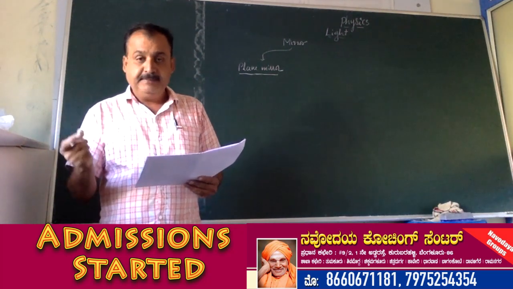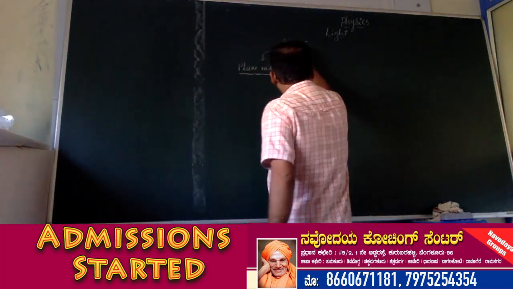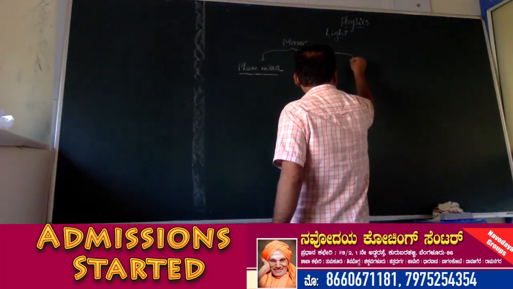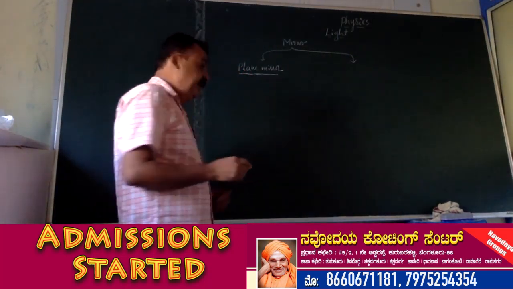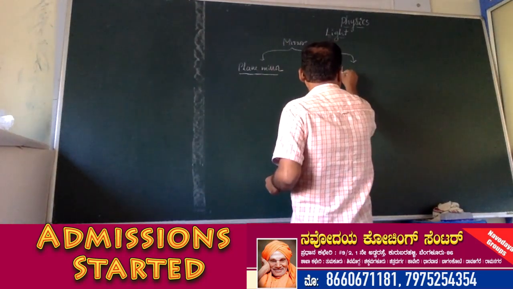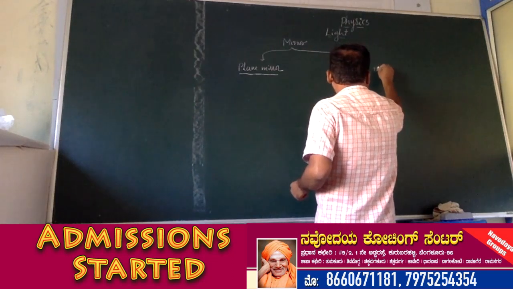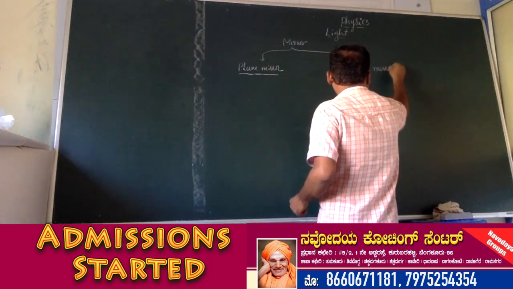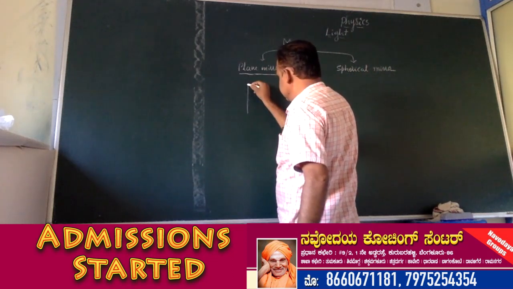Then another type is the spherical mirror. What is a spherical mirror? It is a mirror obtained from a sphere. So a mirror whose surface is of spherical shape is called a spherical mirror. One is the plane mirror, which is a plane surface.